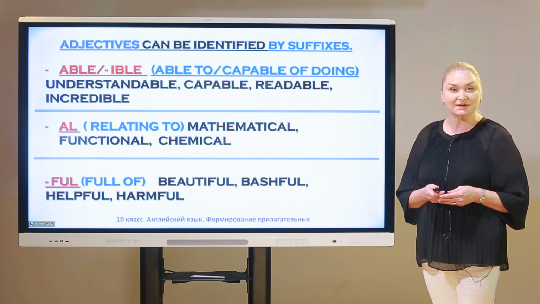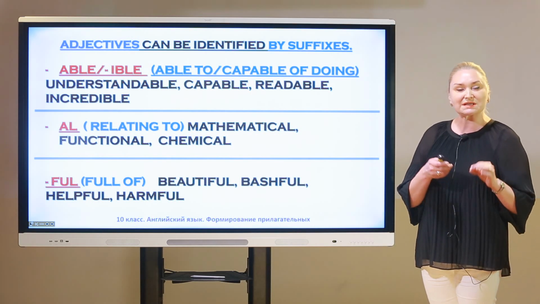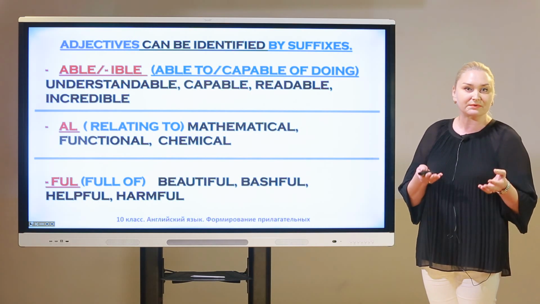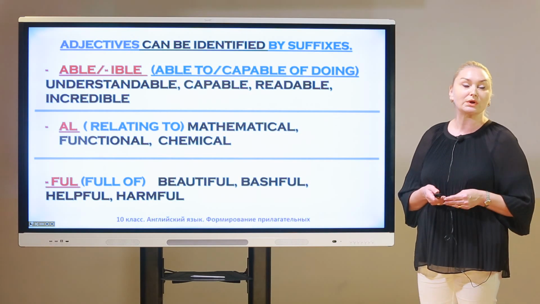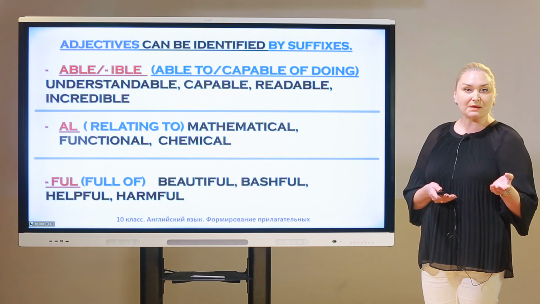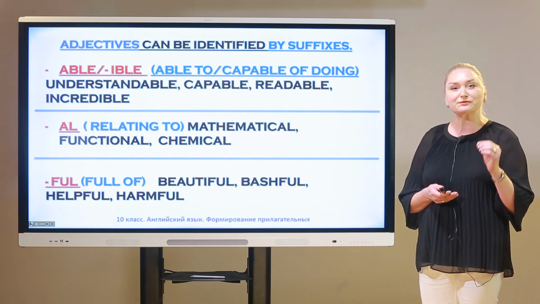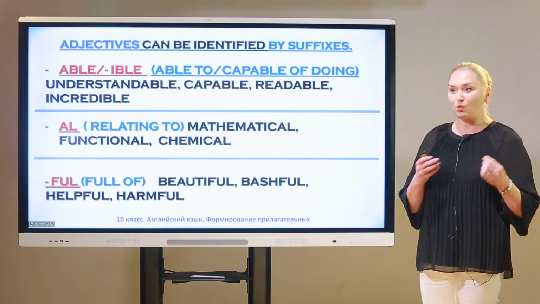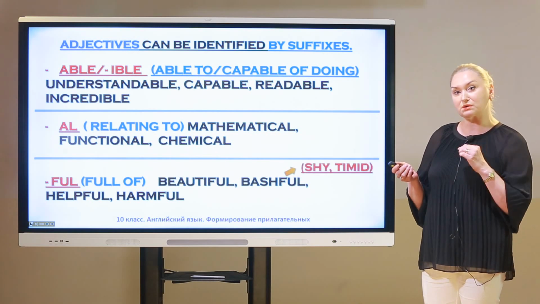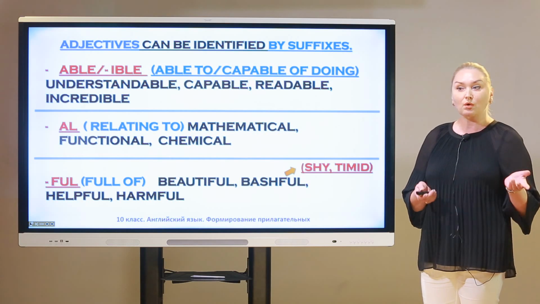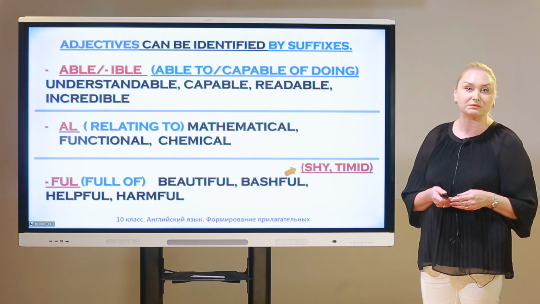The next suffix, -ful, when we speak about something being full of something. For example, beautiful, bashful, helpful, or harmful. For example, this flower is beautiful. It means this flower is full of beauty. Or bashful, do you know this word? If it is unfamiliar, it's a synonym of shy or timid. Or helpful, it means full of help, or harmful, full of harm.